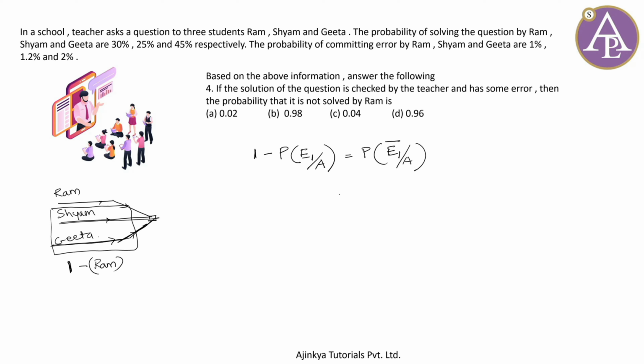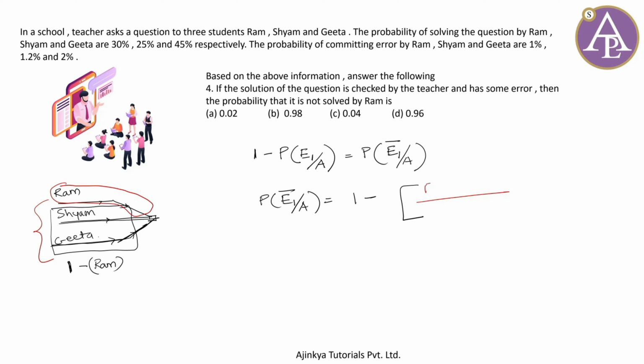तो उसका कॉम्प्लीमेंट इवेंट लेते हैं. So in short, what is P of E1 bar given A, and it is 1 minus P of E1 given A. But what is P of E1 given A? Well, I can say that ये पाथ लेना डिवाइडेड बाय टोटल पाथ्स लेना और उसमें से वैल्यू हटा देना फिर 1 में से. So now how to write this?